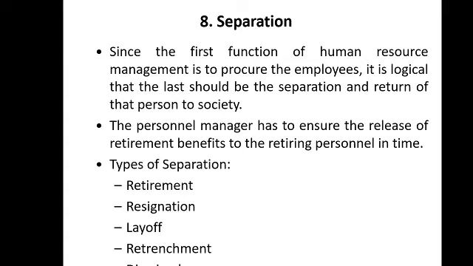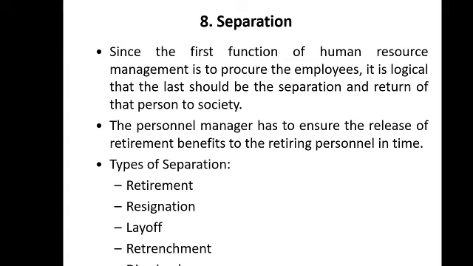There is one strategy called pink slip, which means sending the employees home without giving any notice. As per the Industrial Dispute Act, a minimum of 45 days notice should be given to the employees whenever the company wants to go for retrenchment.